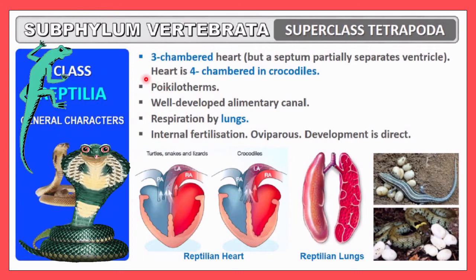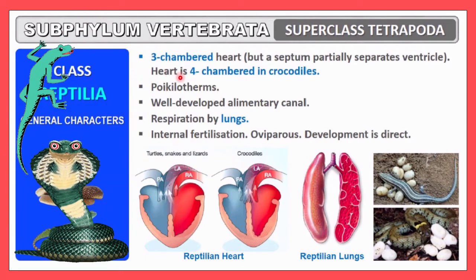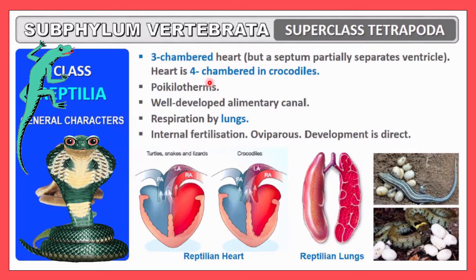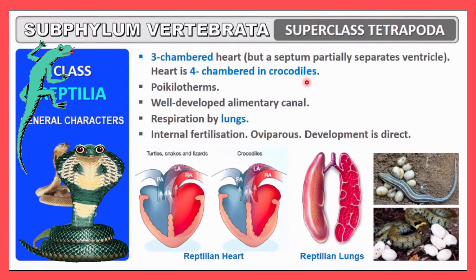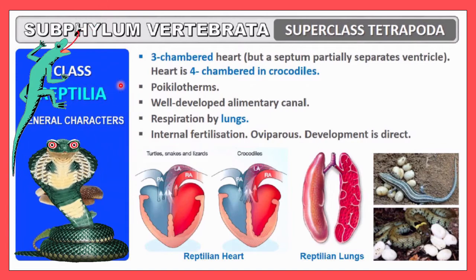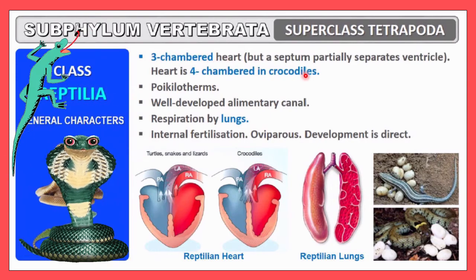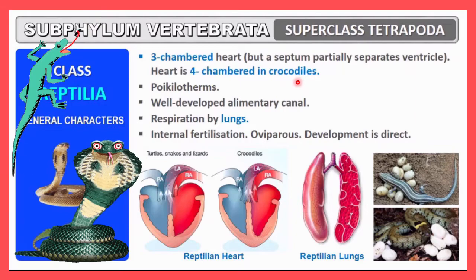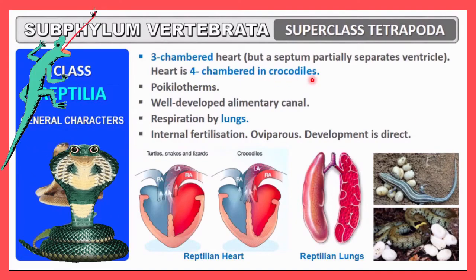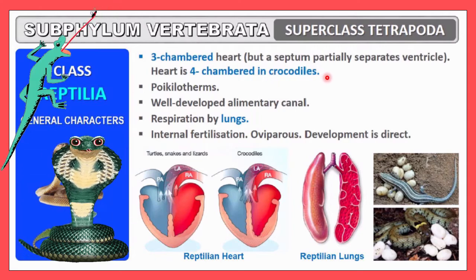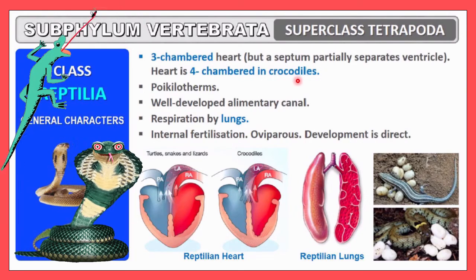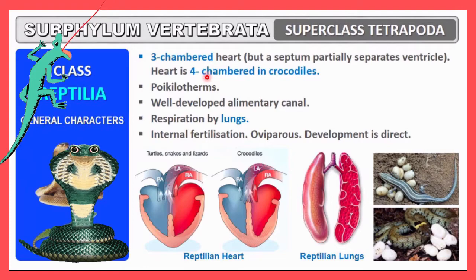And you must remember this example: the heart in this group of animals is four-chambered in the case of a crocodile. This is an exceptional case. The whole class of reptilia has a three-chambered heart, but this organism, though included in reptilia, does not have a three-chambered heart; it has a four-chambered heart. The example is the crocodile. You must remember, crocodile is included in reptilia, though it has a four-chambered heart.